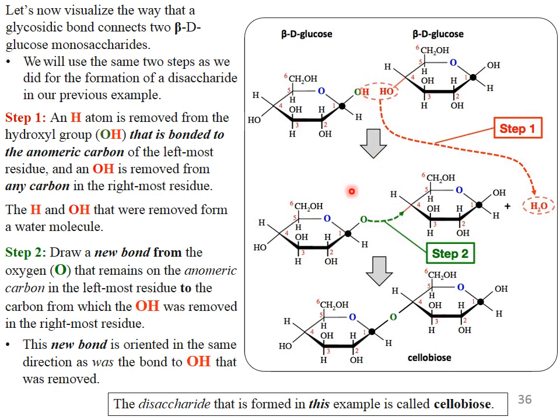This is cellobiose. Here the glycosidic linkage is beta glycosidic linkage; in the previous example it was alpha. In step 1, water is removed, and then we draw a line to connect with the other sugar, and this is cellobiose.